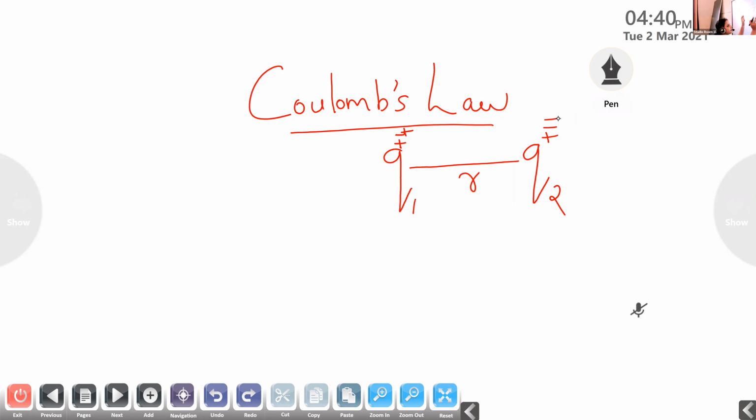If the two charges contain the same charge, they repel each other. The force present between these two charges is a force of repulsion. If the two charges contain opposite charges, that is, if Q1 is positive and Q2 contains negative charge, then the force present between these two charges is a force of attraction. Then Coulomb states that the force of attraction or repulsion between these two charges is directly proportional to the product of the magnitude of the charges Q1 and Q2.